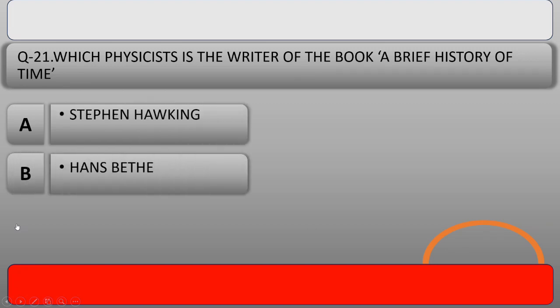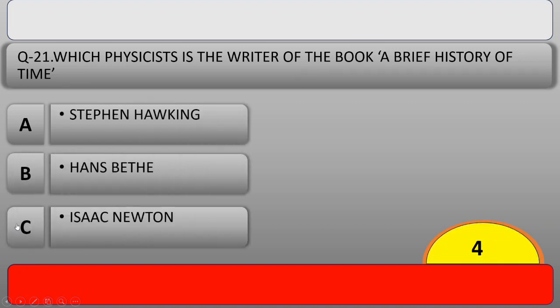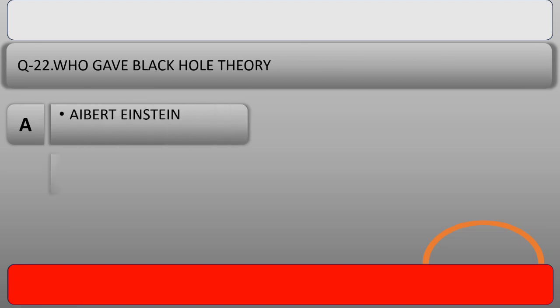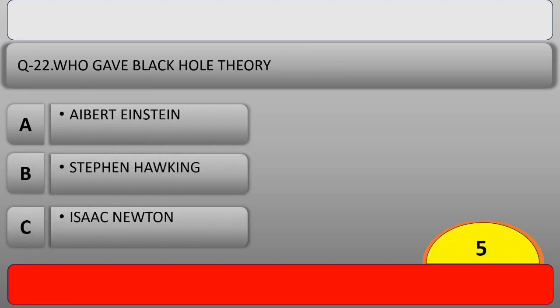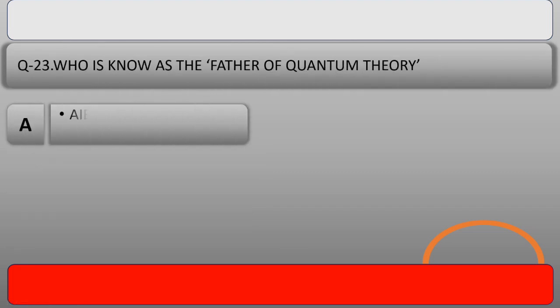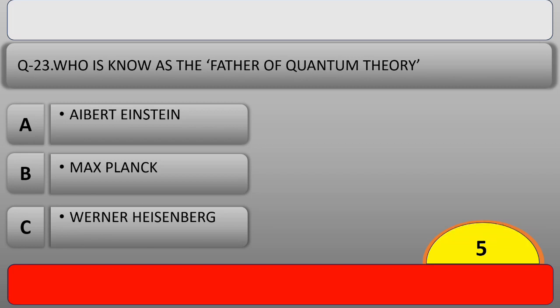Which physicist is the writer of the book A Brief History of Time? And the right answer is option A, Stephen Hawking. Our next question is, who gave black hole theory? And the right answer is option B, Stephen Hawking. Our next question is, who is known as the father of quantum theory?